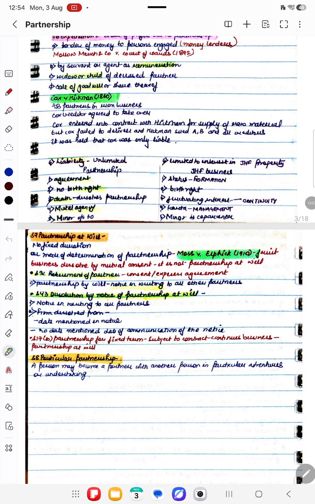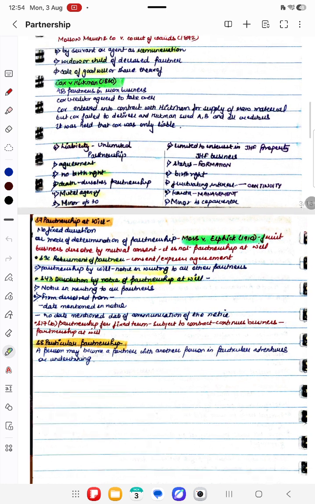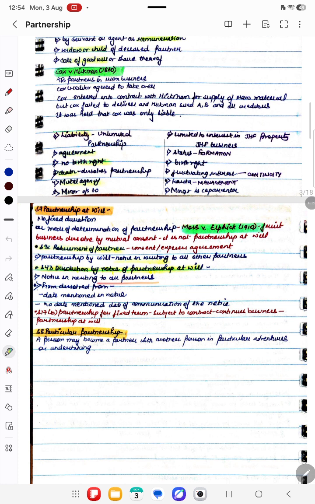In the case of partnership at will, only notice in writing to all the other partners is sufficient to retire from such a partnership. However, for dissolution, notice in writing to all partners is essential, and the date mentioned in the notice will be considered the date of dissolution of such a partnership firm. If no date is mentioned, then the date on which the notice is communicated will be considered the date of dissolution of the partnership at will.